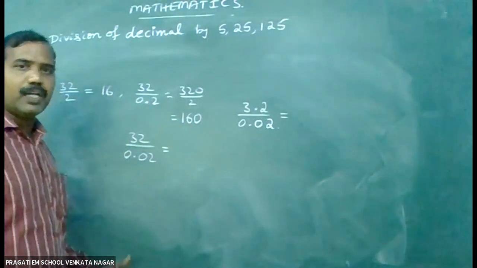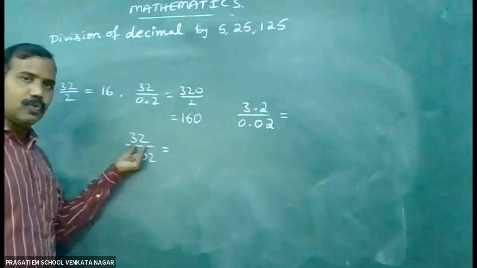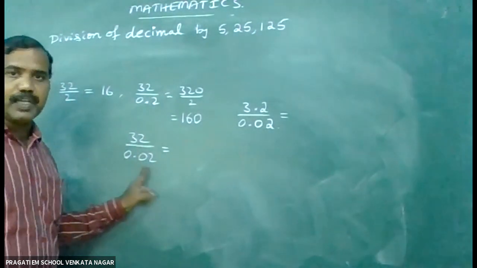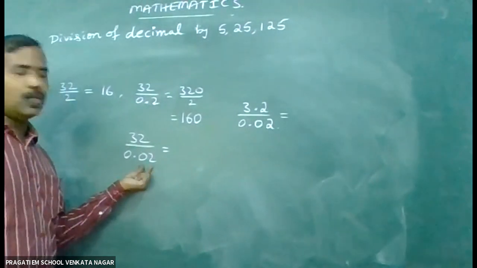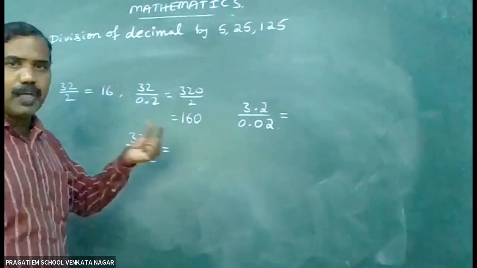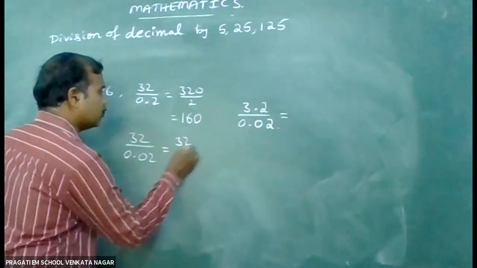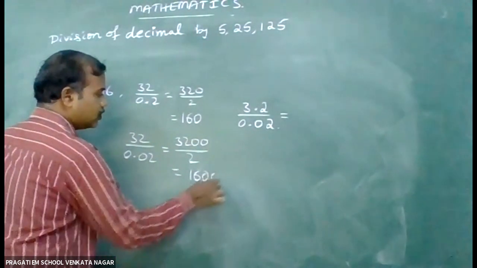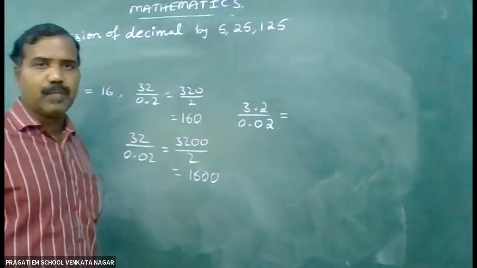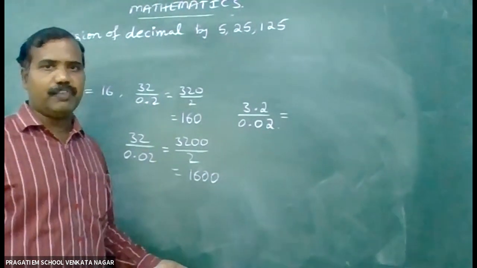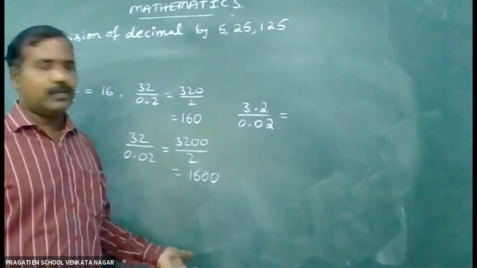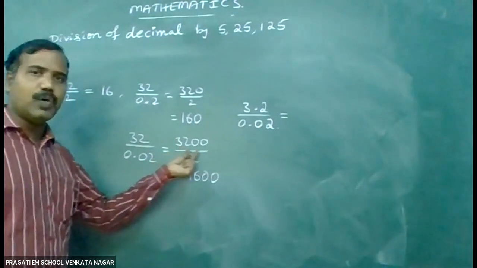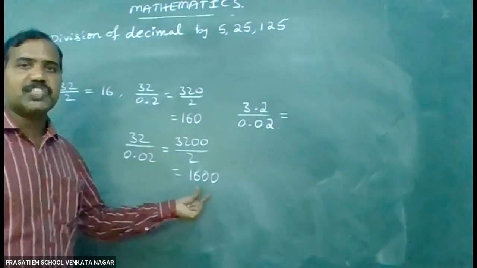32 divided by 0.02. How many digits are there after the decimal point? 2. So you write 2 zeros in the numerator, which is equal to 1600. See children, I am going to explain the shortcut way, not the original way. 32 divided by 0.02 gives you 3200 by 2, which gives 1600.